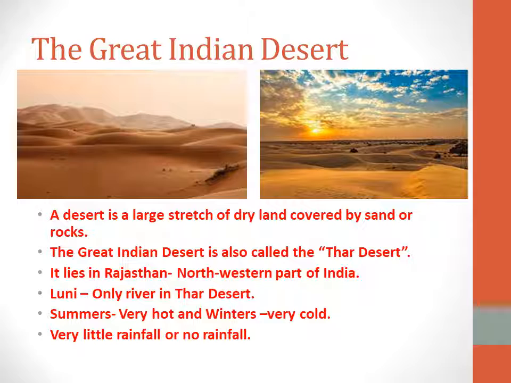We have one main desert called the Thar Desert. It is in Rajasthan, and we have only one river there called Luni. We can sometimes see a little rainfall, and sometimes there will not be any rainfall.